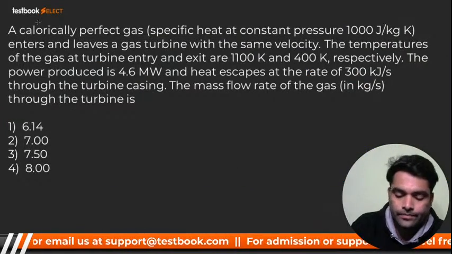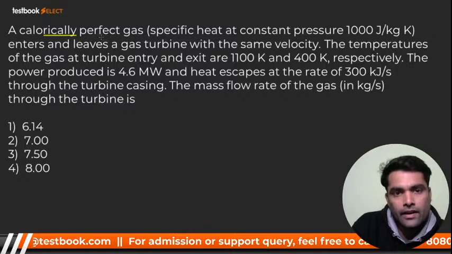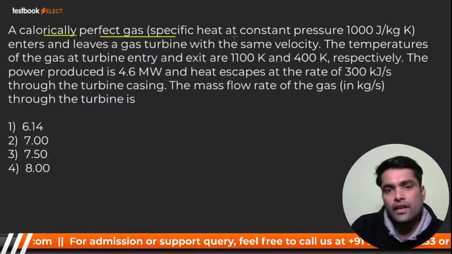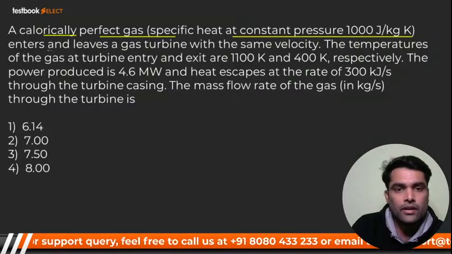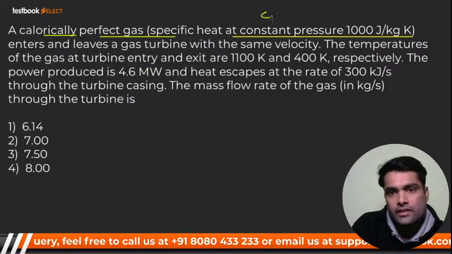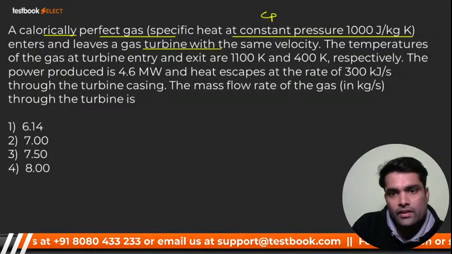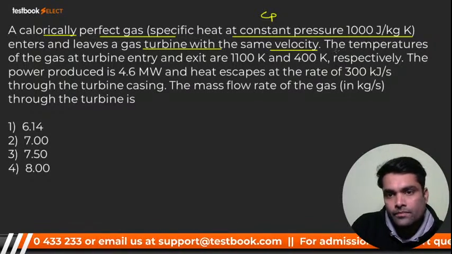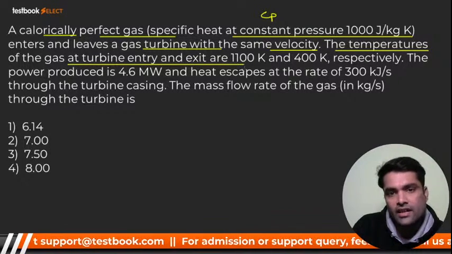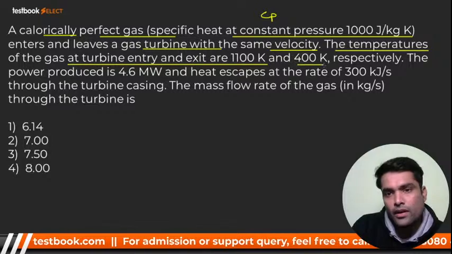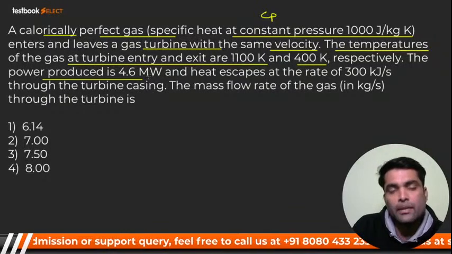A calorically perfect gas, specific heat at constant pressure Cp is 1000 joule per kg Kelvin. It enters and leaves a gas turbine with the same velocity. The temperatures of the gas at turbine entry and exit are 1100 Kelvin and 400 Kelvin respectively. The power produced is 4.6 megawatt.